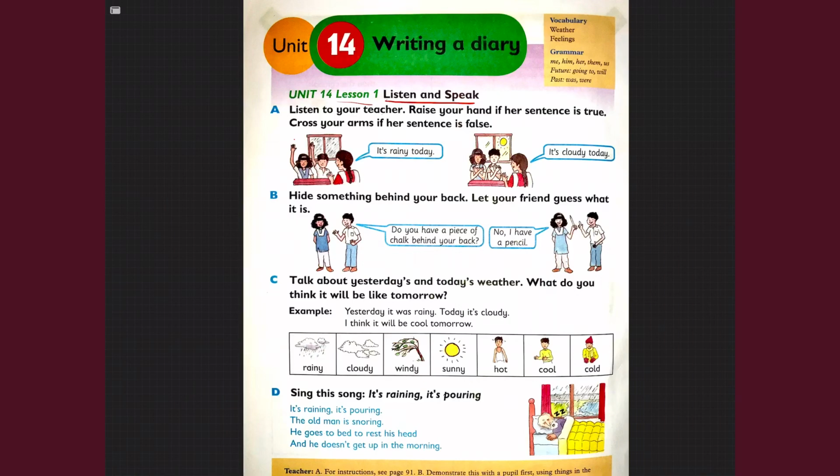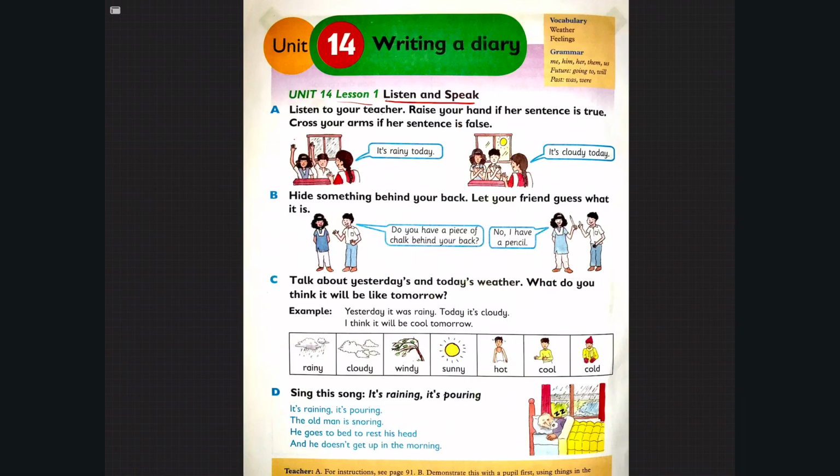So in exercise D, we sang a song together. It's raining and it's pouring.